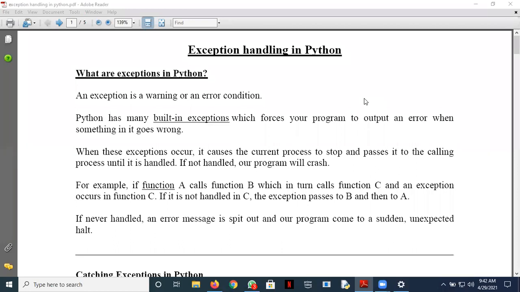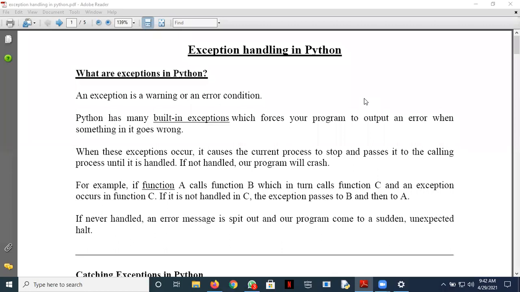So let's begin. What are exceptions in Python? Exception is a warning or an error condition. Now Python has many built-in exceptions which force your program to output an error when something in it goes wrong. So we have a mechanism in Python wherein some predefined or built-in exceptions help you take care of your program when something goes wrong in it.